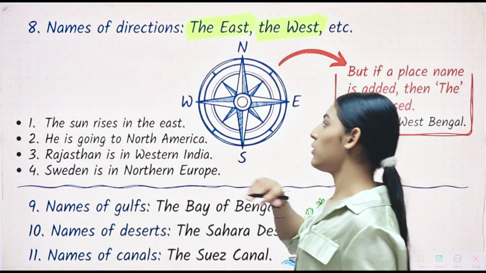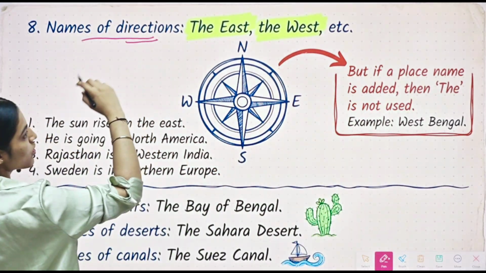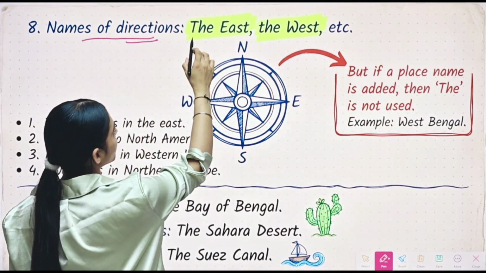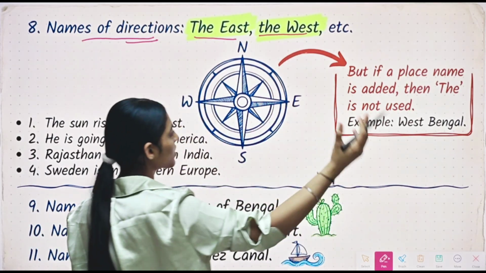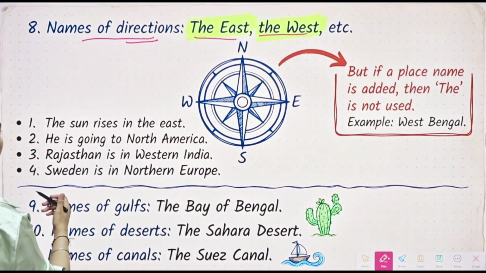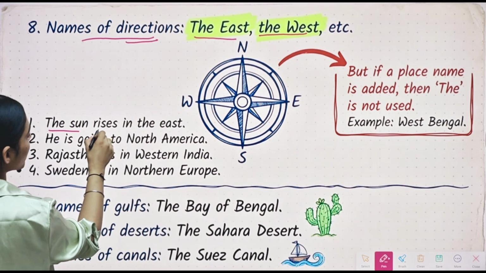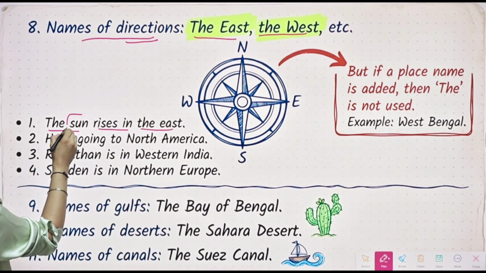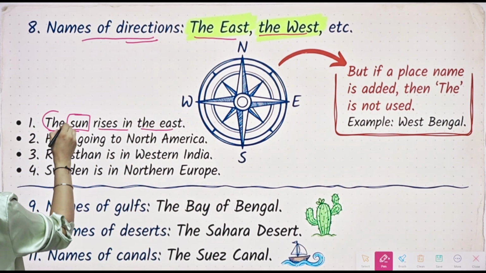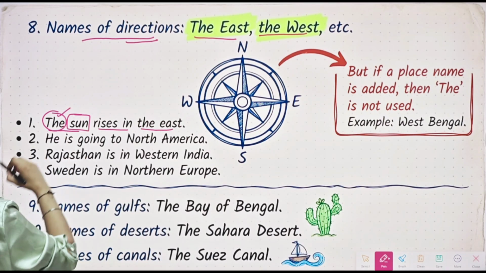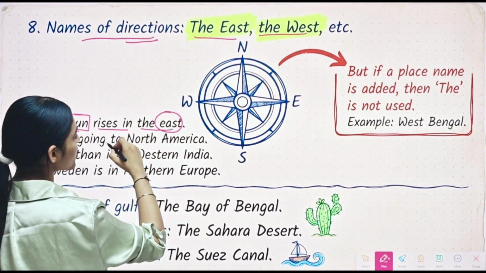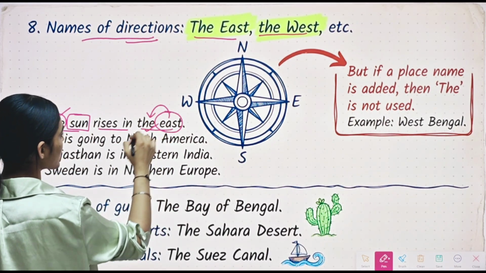Here we have rule number 8, which says name of directions. So along with that, we will use article the. For example, the east, the west, the north, the south. Then we have some examples over here. The sun rises in the east. So here you can see the word sun, which is a heavenly body. Along with that, we will use the article. And here we have direction east. Along with that, we will use the article.